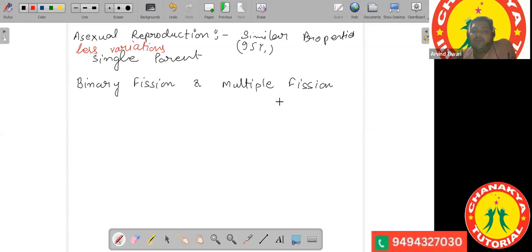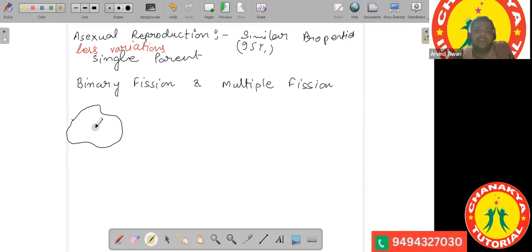So here we observe the case of binary fission and multiple fission. In binary fission, a single cell divides into two cells. Fission means splitting. So generally it is observed in unicellular organisms, where an organism divides into two.